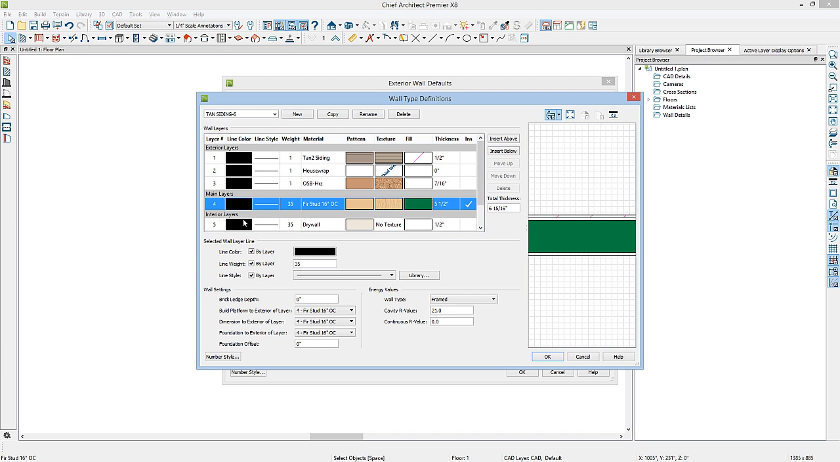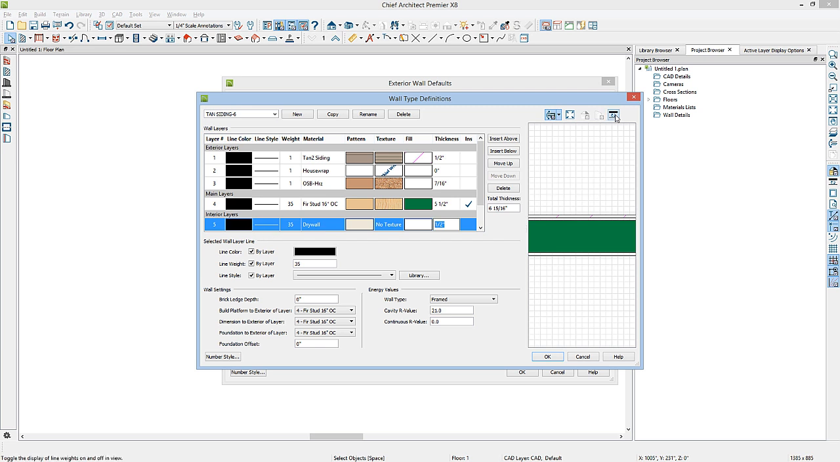The interior layer is drywall of 1/2 inch. Again, you can change the material by clicking on the material name here, and you can change the width by changing this number here. You can also change the line weight that's used for each layer of your wall. In your preview pane, you have options to show the line weight. Right now, the 2 lines for the main layer are heavy lines. The rest of them are thinner lines.